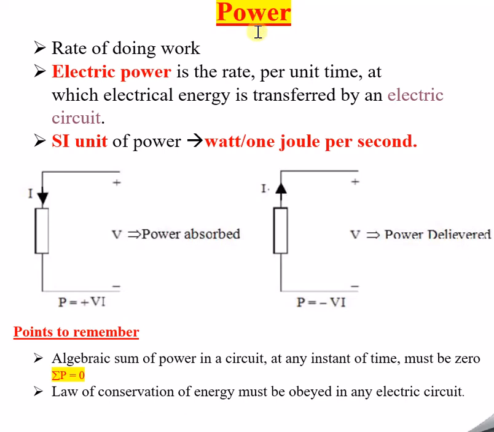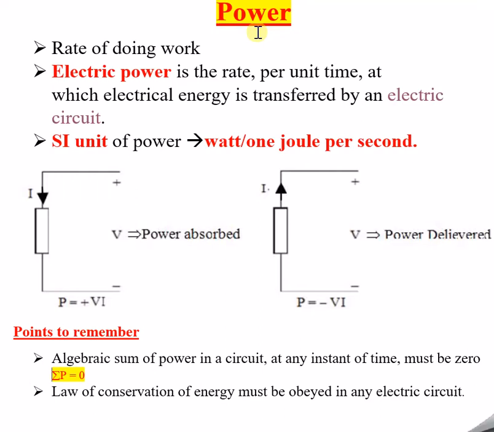Let us try to understand power in a generic way. A and B are two persons, and A is able to do a specific work in a specific time, and B is also able to do the same work in some other time. If we want to find out A's power and B's power, then we have to calculate with respect to time.